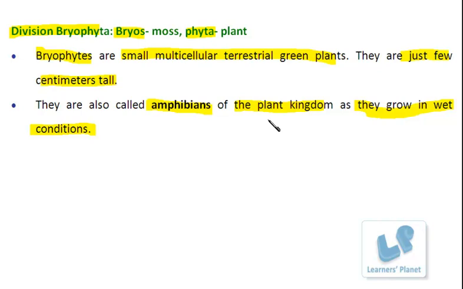So can you think of such conditions where such a condition is commonly available? Definitely, like on the roadside, on the river fronts, or near these canals, or even on the walls. Sometimes you can see that wherever there is some moisture, some small plants are growing over there, isn't it? So such plants are bryophytes. So now let me come to the specific properties or specific characteristic features of this division.